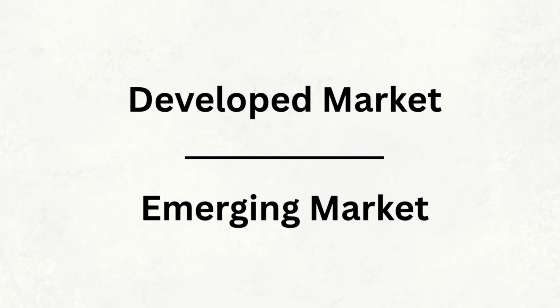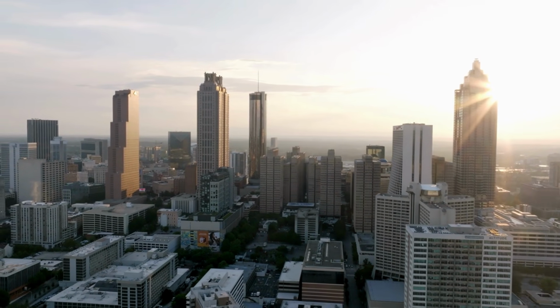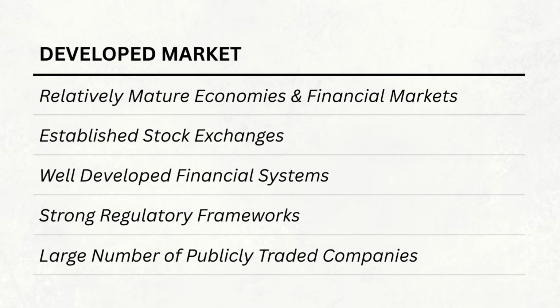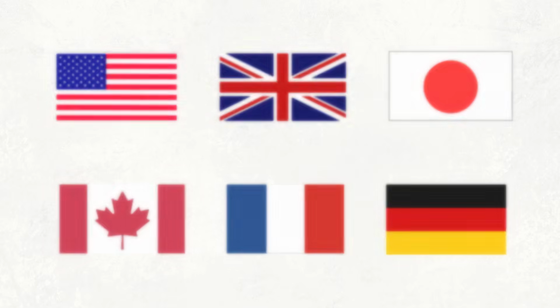When you hear the terms developed market and emerging market, we're essentially talking about different stages of economic and financial market development. Developed markets are countries with relatively mature economies and financial markets. They tend to have established stock exchanges, well-developed financial systems, strong regulatory frameworks, and a large number of publicly traded companies. Countries such as the United States, the UK, Japan, Canada, France, and Germany are all examples of developed markets.